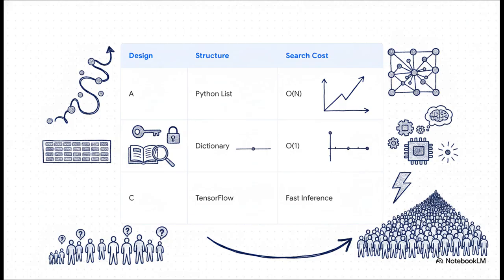So, put your CTO hat back on for a second and consider these 3 designs. We've got Design A, a Python list with O of n linear search. Design B, a dictionary with O of 1 hash lookup. And Design C, a TensorFlow model with expensive training but lightning-fast inference. Ask yourself, which architecture would you choose for 50 users? What about 5,000? What about 5 million users? Your choice completely changes based on your scale.